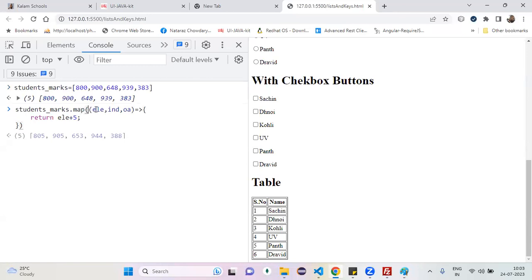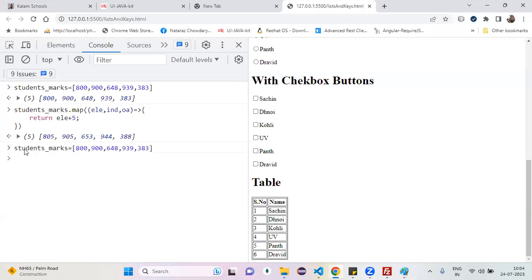Map syntax is similar to forEach. It takes one callback function, same story, called 5 times, passing 3 arguments. Whatever you return from this callback function is what comes out as the output element. First time it returns 805, next time 905, like that. And does it update that array as well? No. It is a returned value. It does not update your original array.